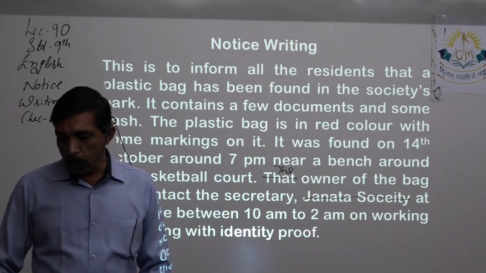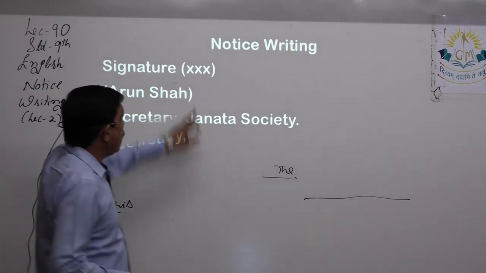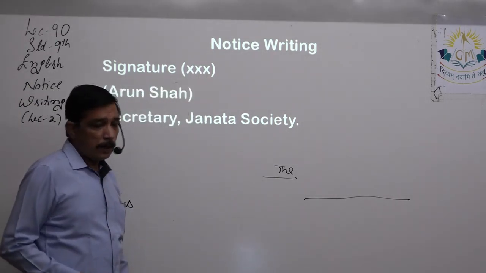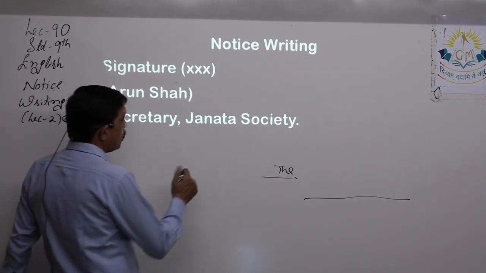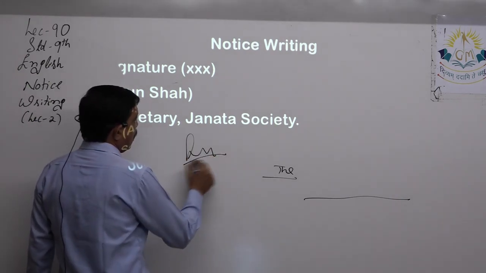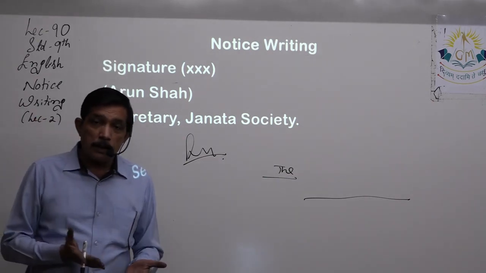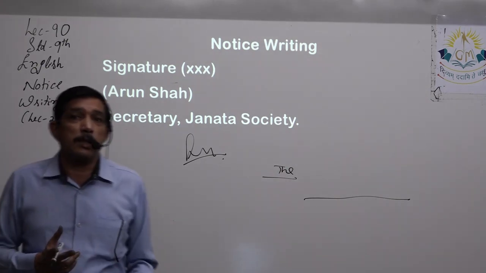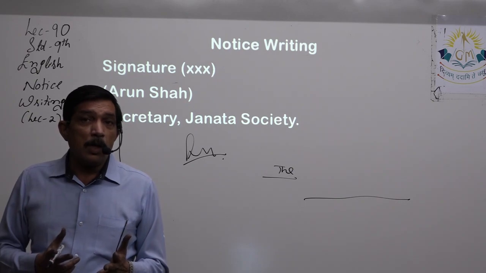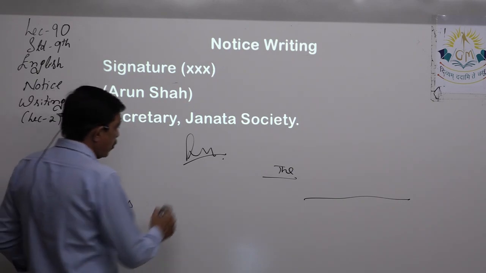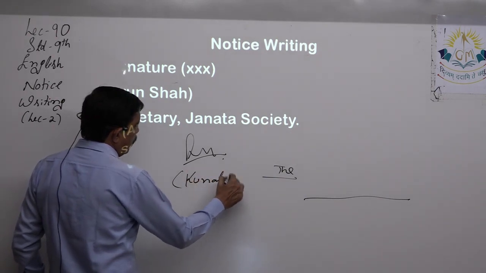And after that, the signature. What I was saying is, we write XXX. When I have a paper with me which has a small signature, then if I am printing it, I cannot reproduce that signature, right? It is totally not legal, right? So what I have written over here is, say, Kunal Bajaj.